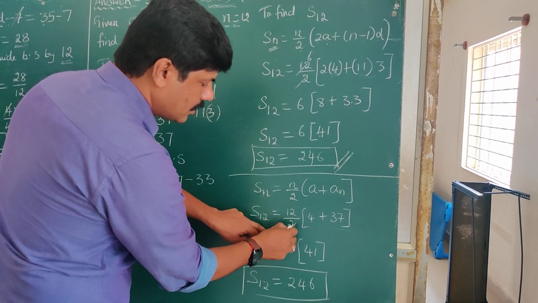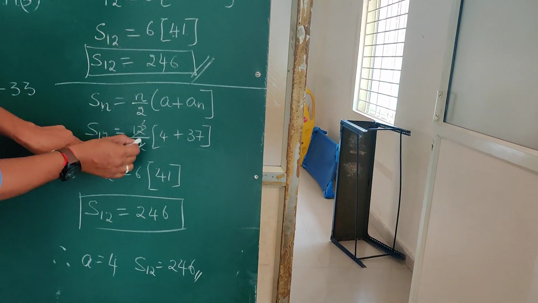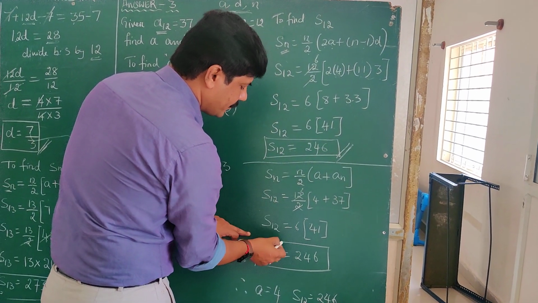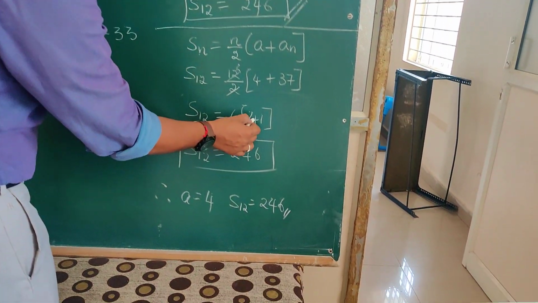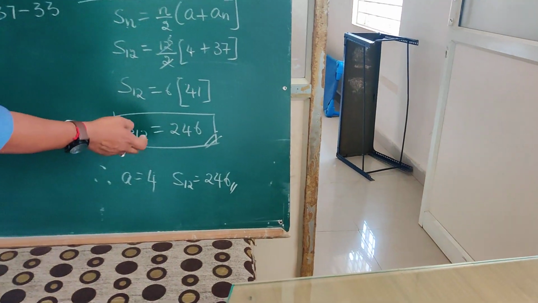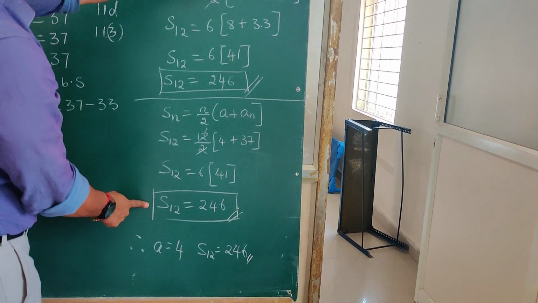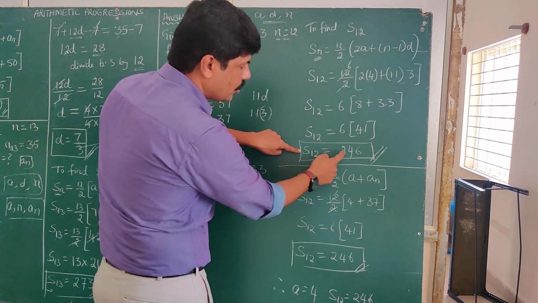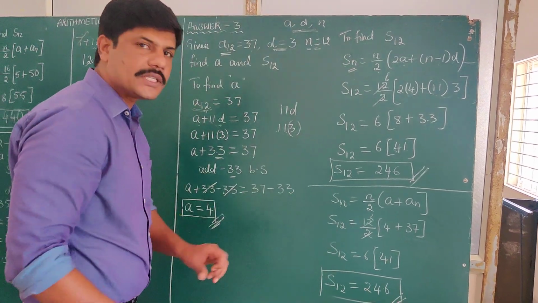S12 is equal to 6 times, 4 plus 37 is 41. S12 is equal to 6 times 41, which is 246. As you can see, in both cases, whether you use this formula or another formula, you will get the same answer, 246 and 246. Did you understand, children?